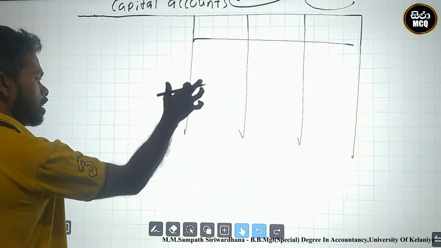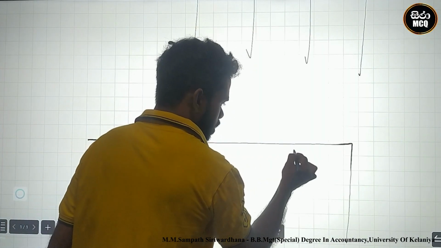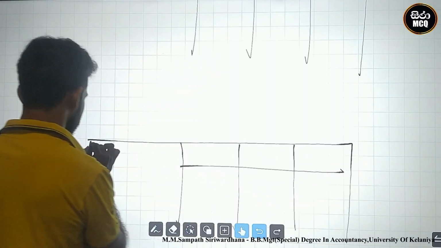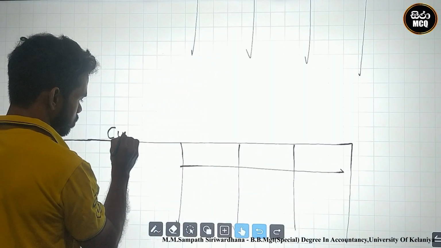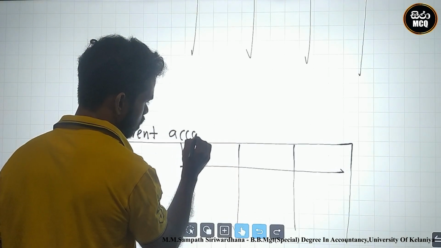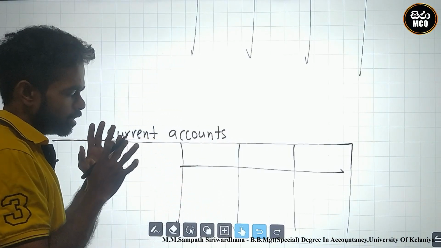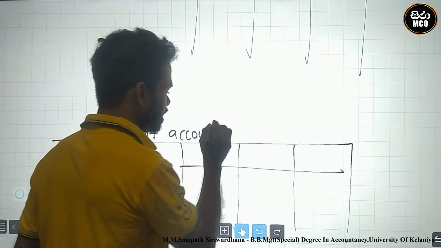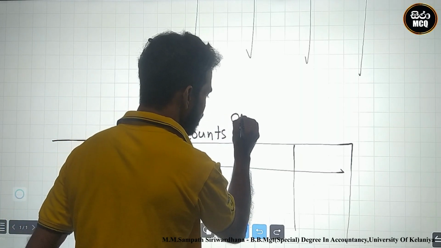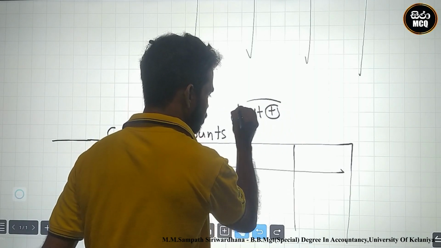And what is the other requirement? You must prepare current accounts. This is the same rule. Current accounts are credit balances. Therefore, all credit shots I must add.